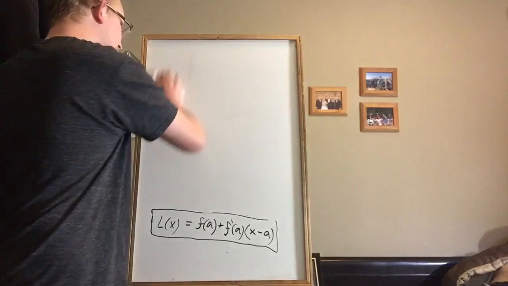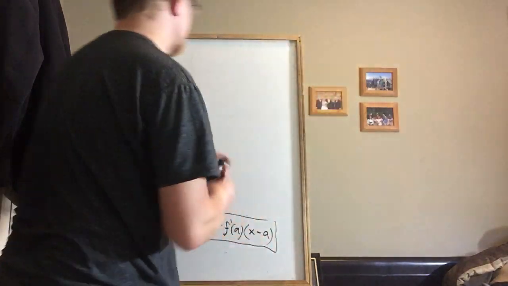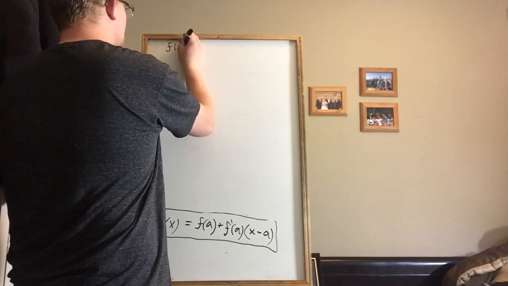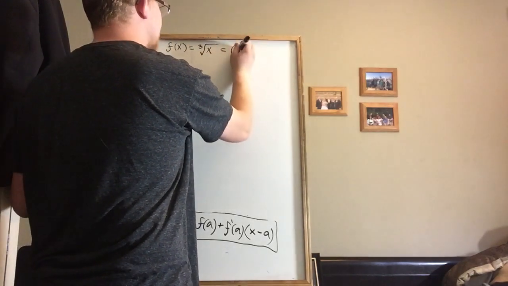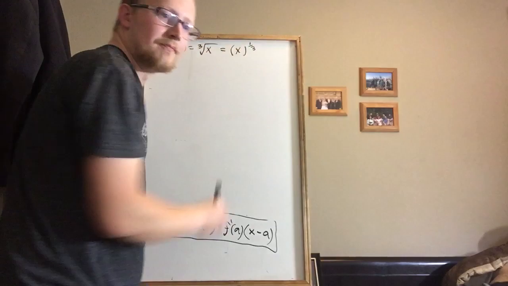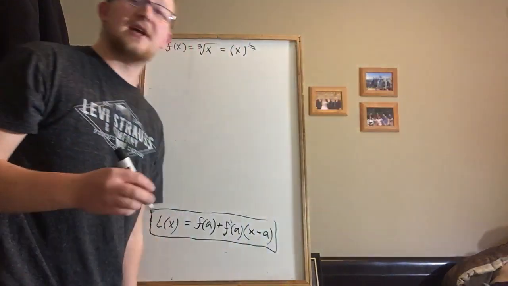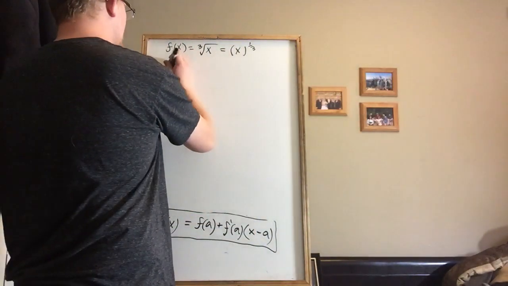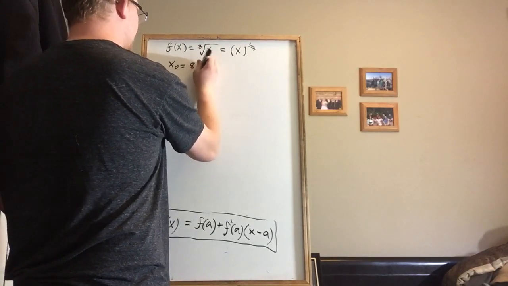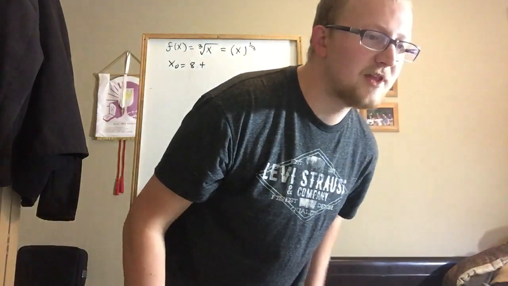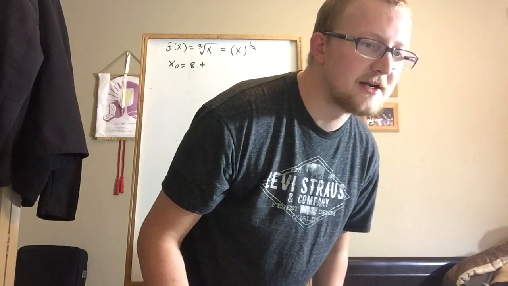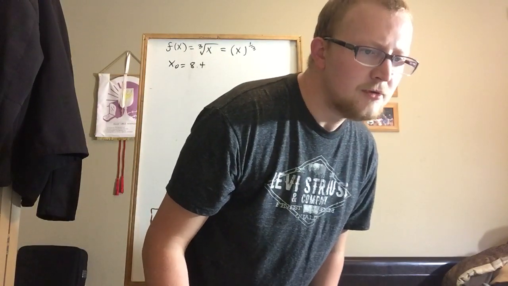graph f of x. So the equation here is that f of x equals the cubed root of x. Or you could write that as x to the 1/3. Alright, and they're saying that x of 0 is 8.4. So that's the point that we're trying to approximate for. But what it says next is it says find a linearization that will replace the function over the interval that includes the given point x of 0.